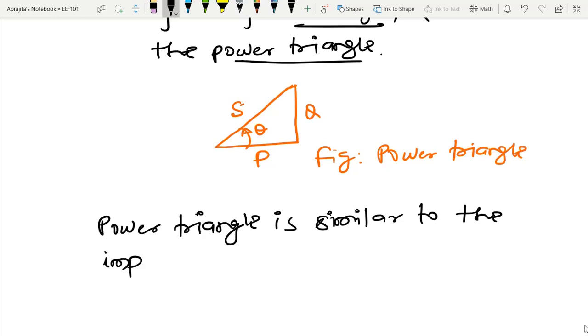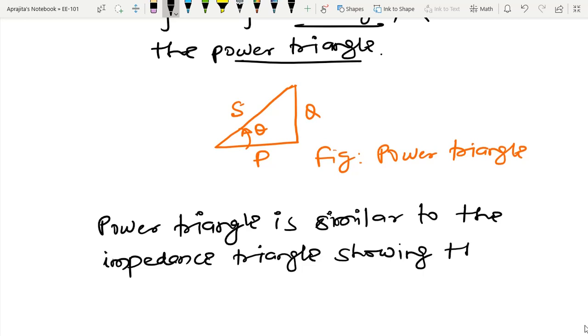Again I am going to represent impedance geometrically using three sides of the triangle. And this impedance triangle shows the relationship between